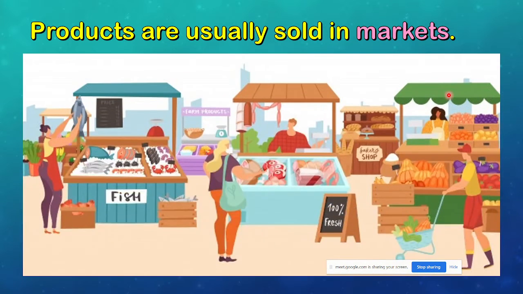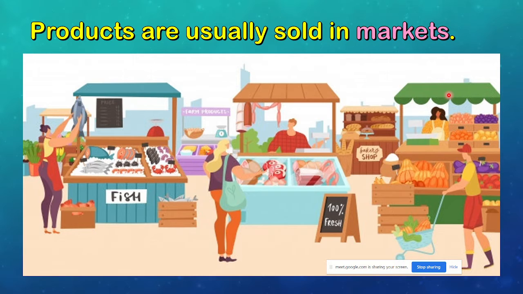Now, how about where do we buy products? What do you call the place where you can buy products? Market or supermarket, right? Markets. Products are usually sold in markets. After producing, for example, the farmer grows vegetables. After that, the farmer will bring the vegetables to the market and then they will sell the vegetables at the market, right?